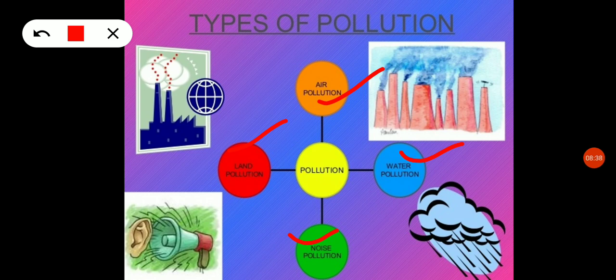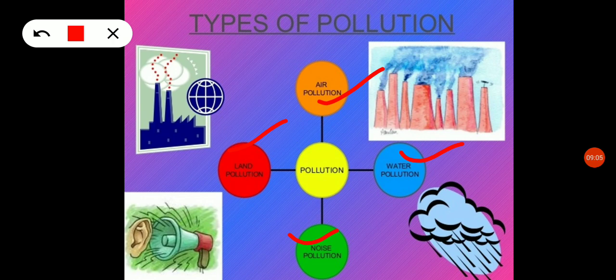Water pollution: the water is polluted by the pollutants. And noise pollution: the sound is changed. That is the pollution of the sound, the noise pollution. So these are the different types of pollution.